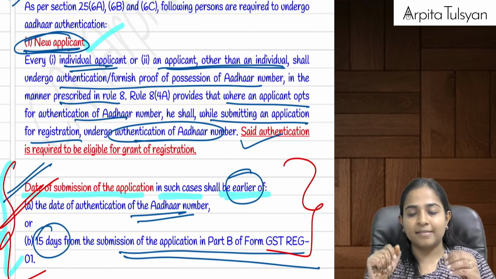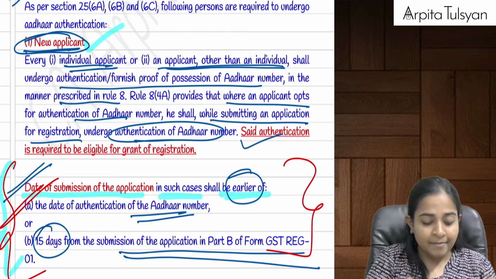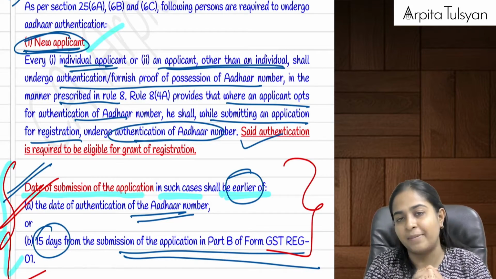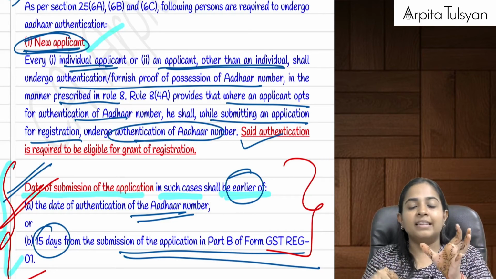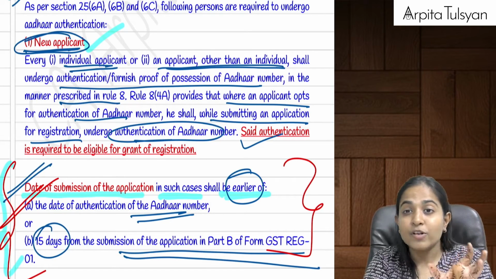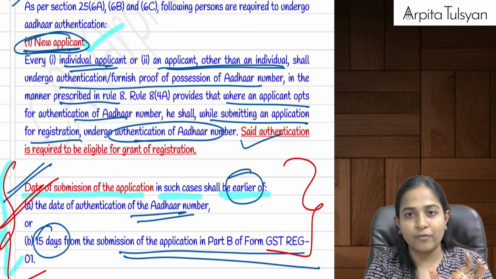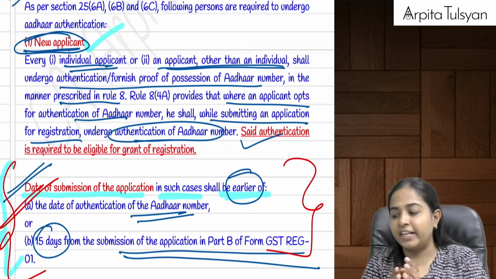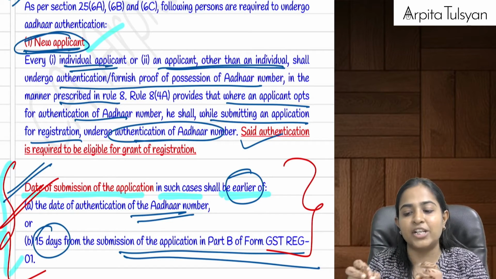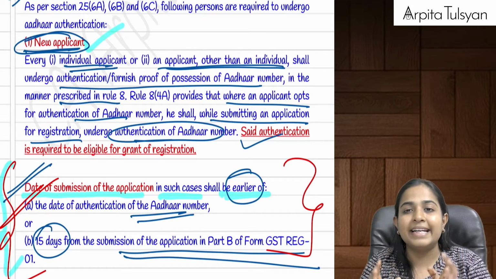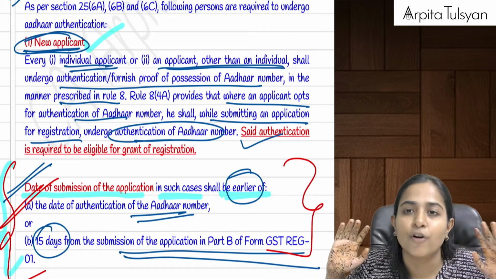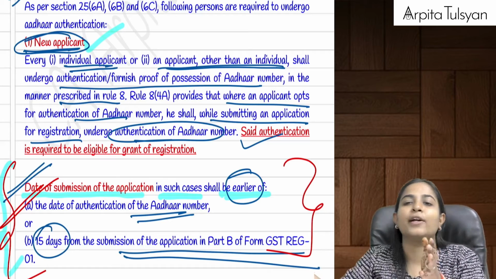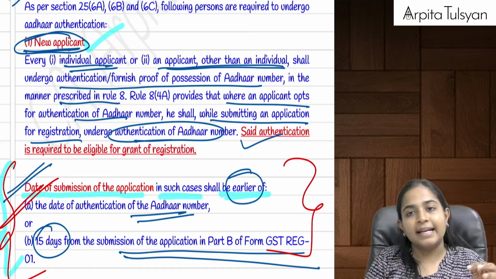There is a definition given here, can you see, below it is written: date of submission of application means what? When part B of GST REG 01 was submitted, from that day 15 days, or the actual date of Aadhaar authentication, whichever is earlier, this date will be considered as if you have submitted your form, and from this date, within a period of 7 days, your registration will be granted to you.